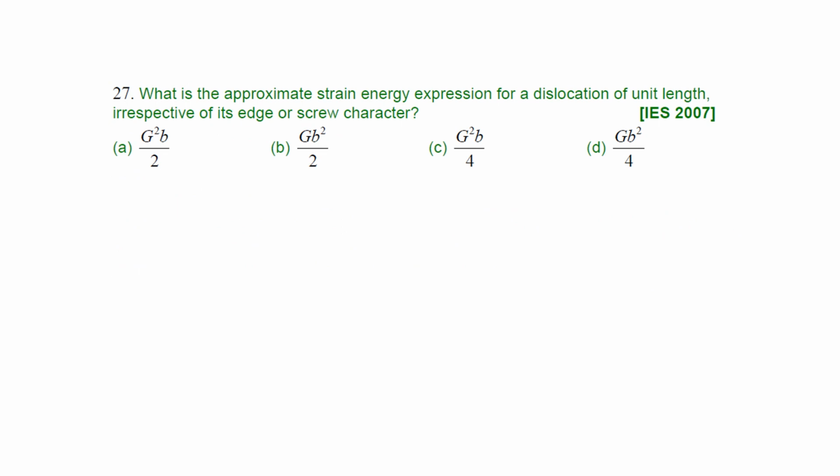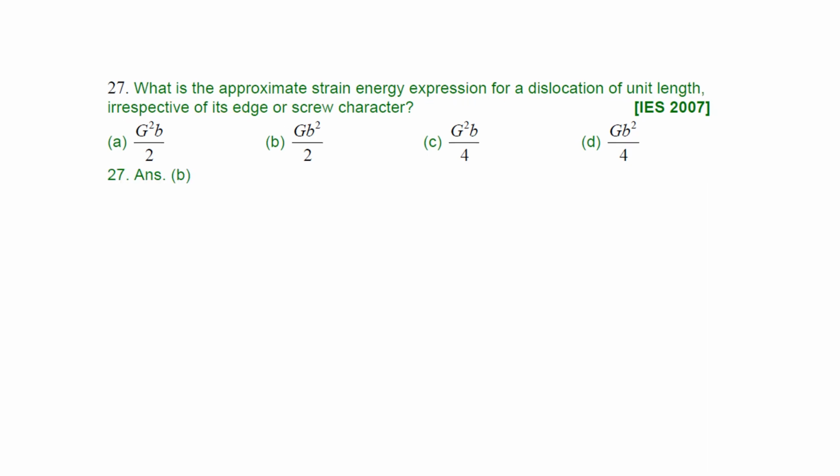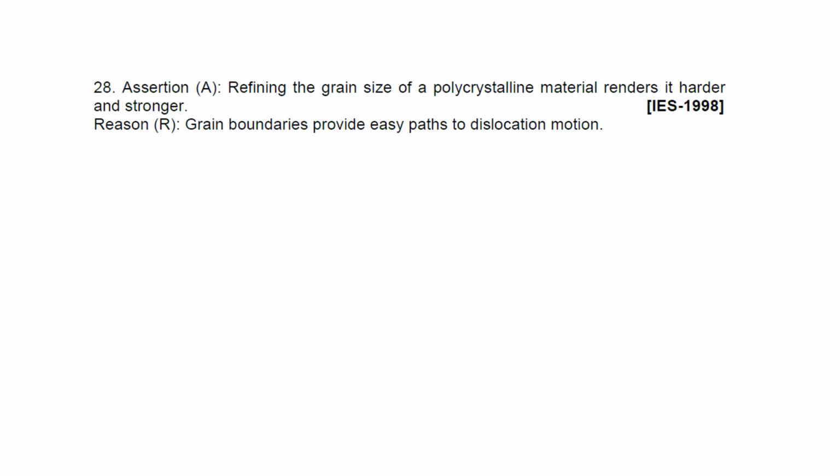Next question. They are asking for the formula. What is the approximate strain energy expression for dislocation of unit length irrespective of its edge or screw character? If you have studied screw dislocation, you can solve this question very easily. It is actually B, Gb squared by 2. Just memorize this, Gb squared by 2.